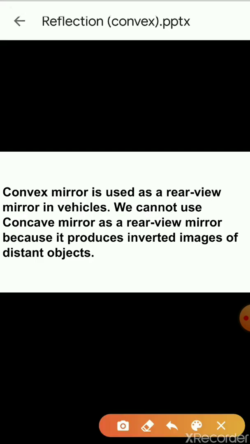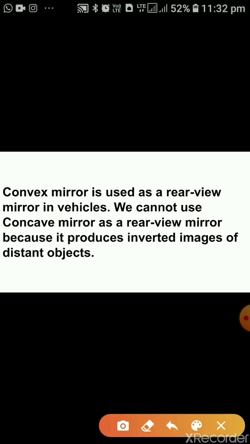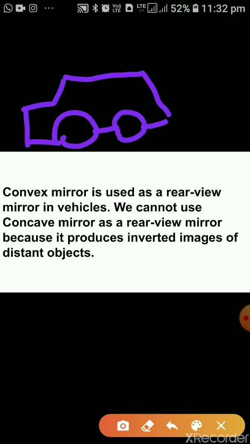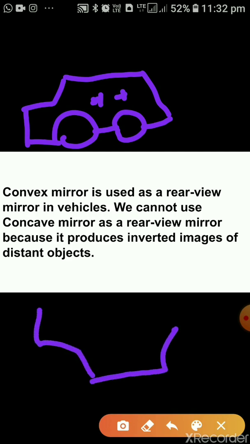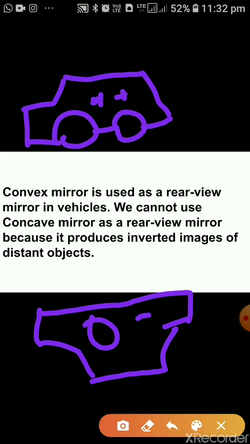Means if you are using a concave mirror, then suppose this is the figure of the vehicle which you want to see, but when you see this image through the concave mirror, it will appear like this, meaning the inverted image will be seen.